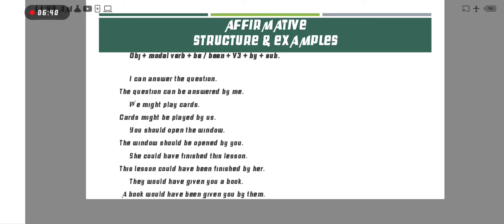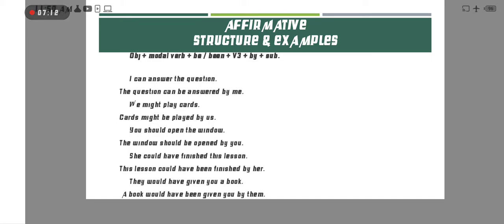Okay, here a book is object, then would have been, because would have is a modal verb and gives us past tense. So therefore, according to the structure, if we want to make a passive voice sentence, after have we use been, then the third form given, and by them is a subject, and you the remaining part of the sentence.